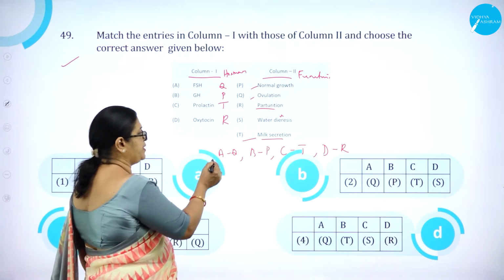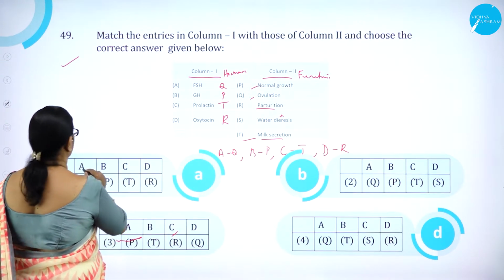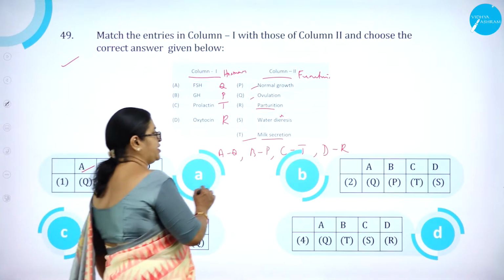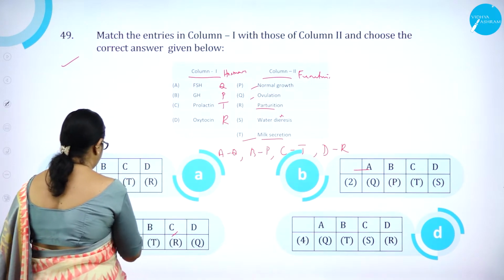So AQ, BP, CT, DR. Now let us see which is the one. AQ. Okay, correct. Here also we can see AQ. Here also we can see AQ. Here AP. It is wrong.